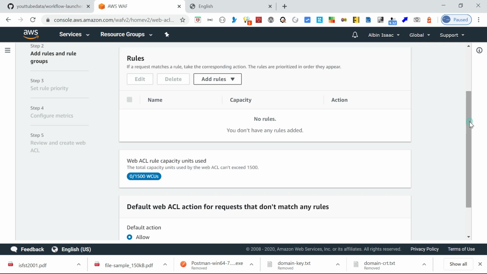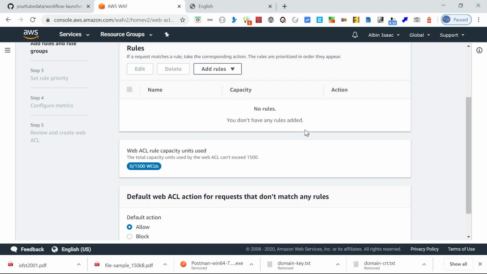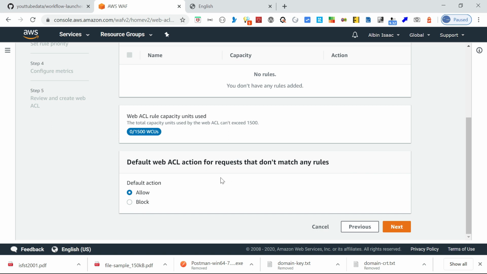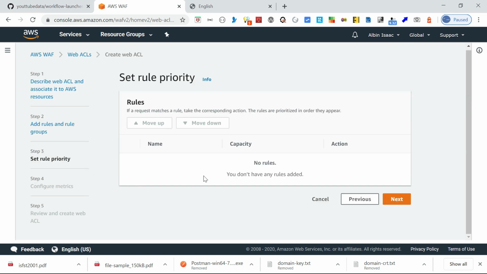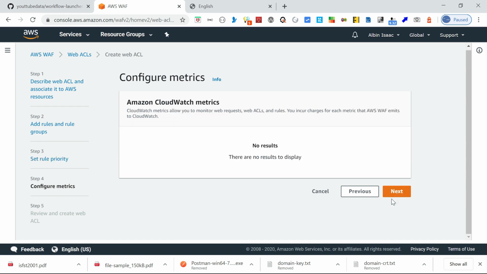Once you have added the rule, you will be able to change the priorities, meaning the order of the rules. Then you can set the default ACL action, what needs to be done. Here you can set the priority. Once you are ready, you can go and create the rule. This looks very simple. Compared to the classic one, you can easily configure the rule, and you can even use the managed rule and enable the protection easily.